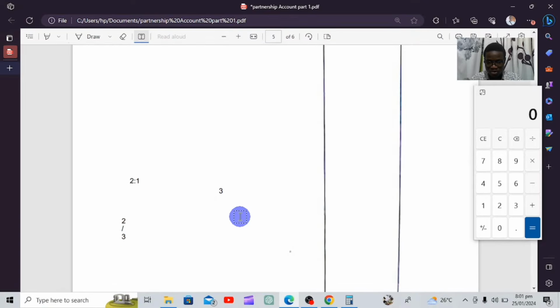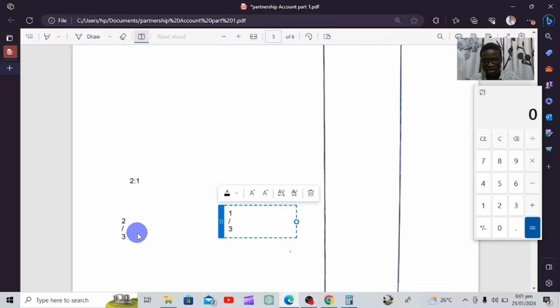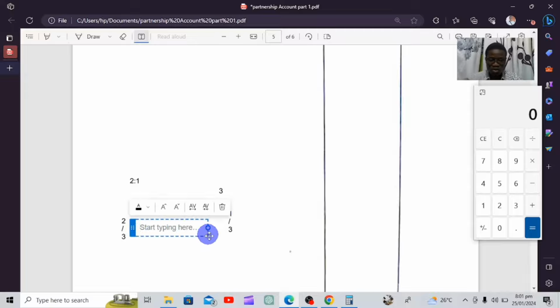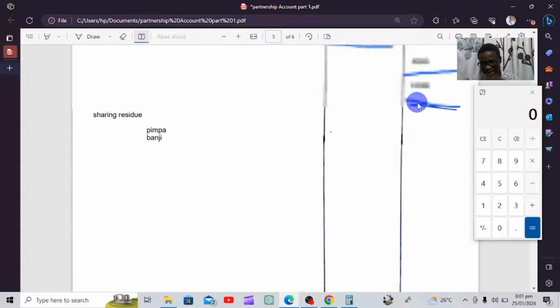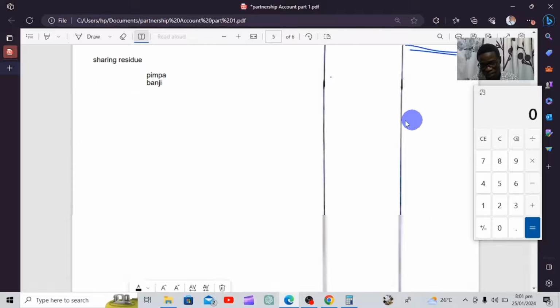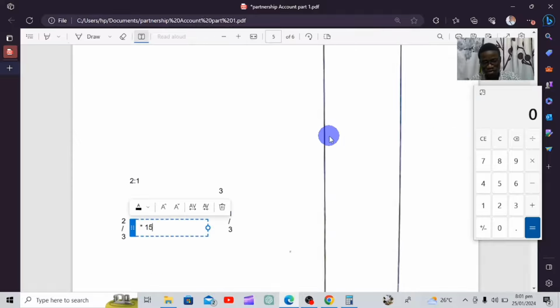Then also Banji will be 1 divided by the total, which is 3. Then times, so we multiply, by the remaining profit, which is 15,000.